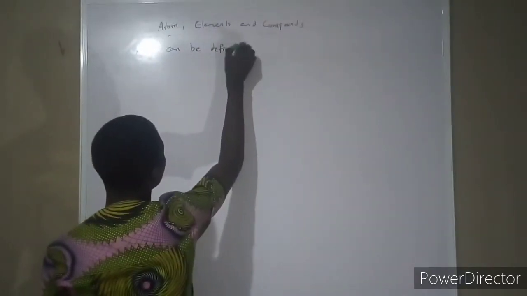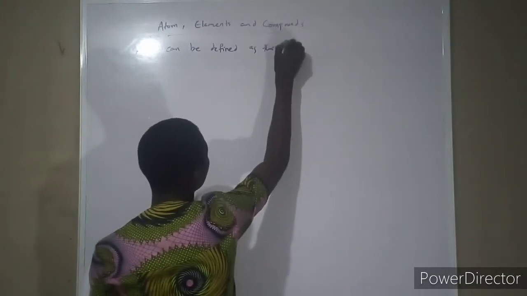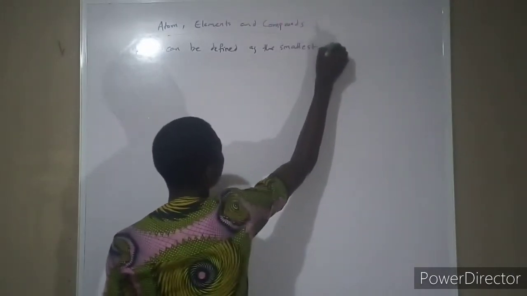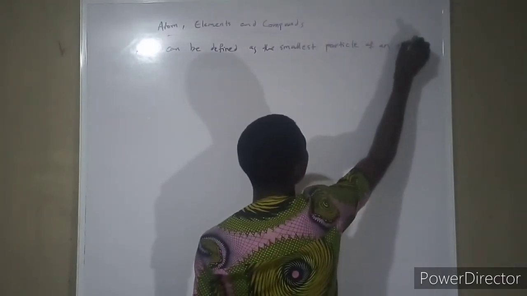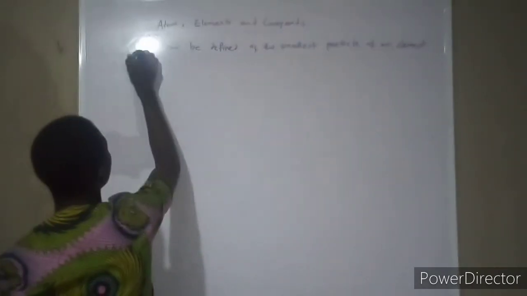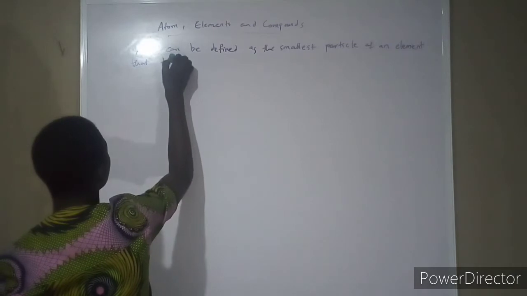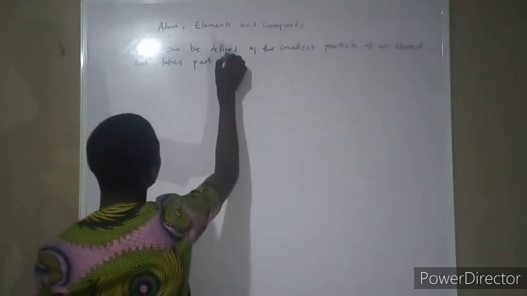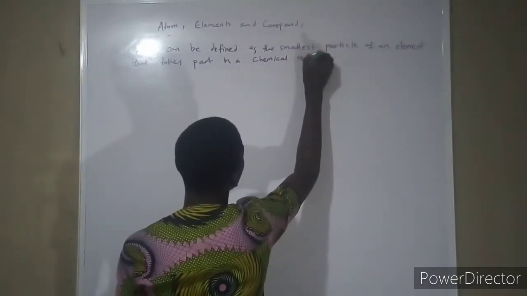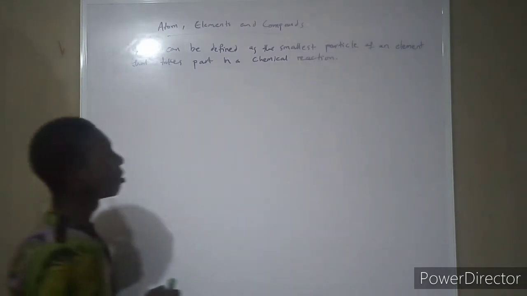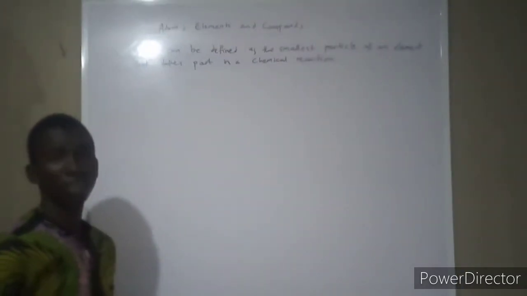Now, an atom can be defined as the smallest particle of an element that takes part in a chemical reaction. An atom is the smallest particle of an element that takes part in a chemical reaction.